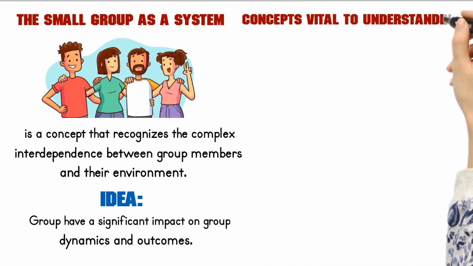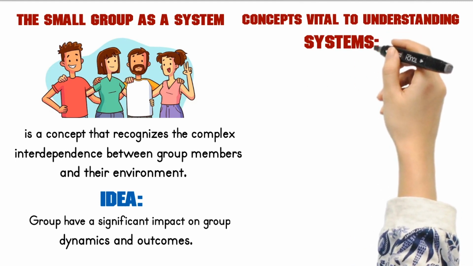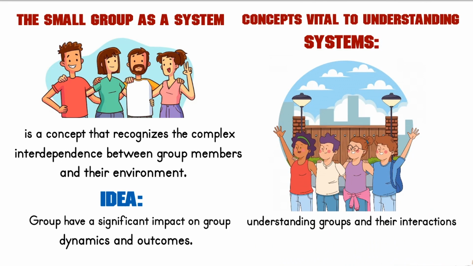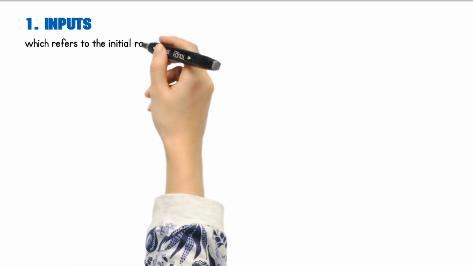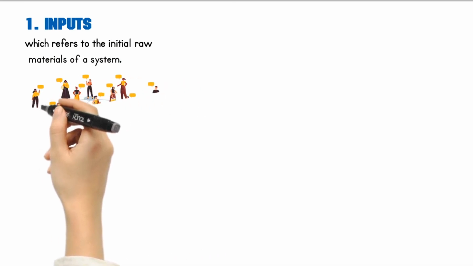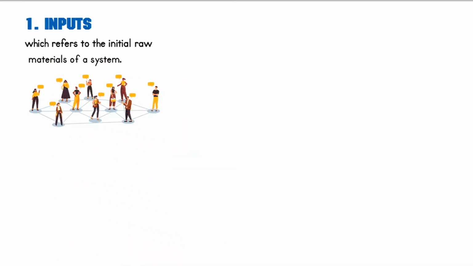Concepts vital to understanding systems. Systems theory provides a valuable framework for understanding groups and their interactions with their environment. To fully understand the small group as a system, it is important to grasp several key concepts. One of these concepts is inputs, which refers to the initial raw materials of a system. These inputs can take many forms, such as resources, people, and information, and they are essential for the functioning of the system.